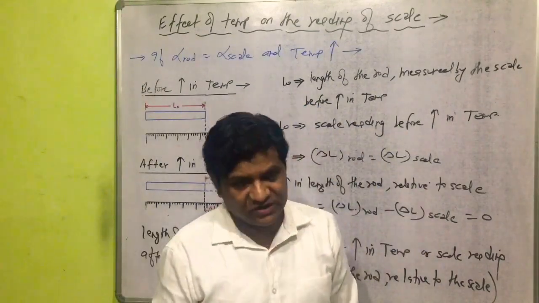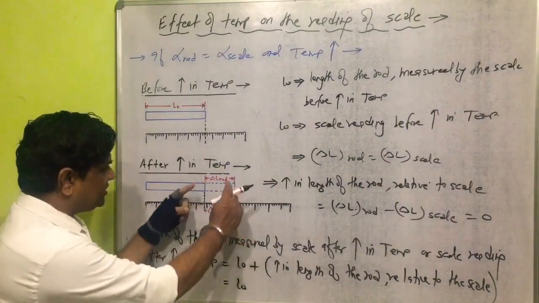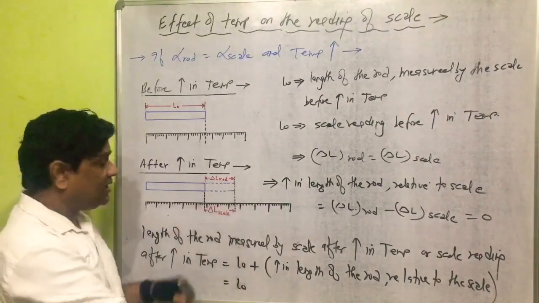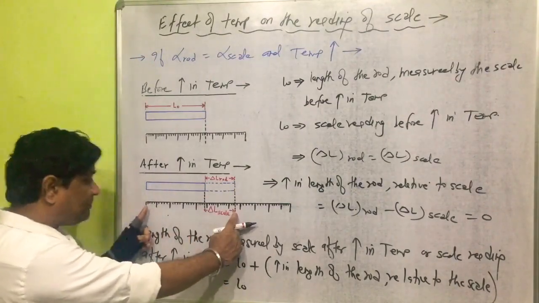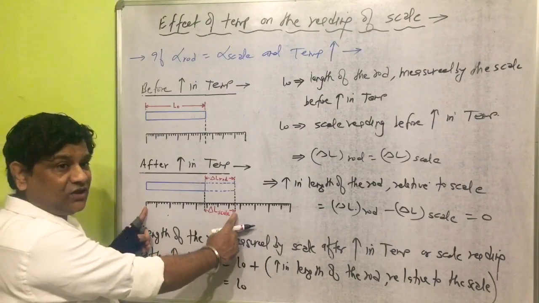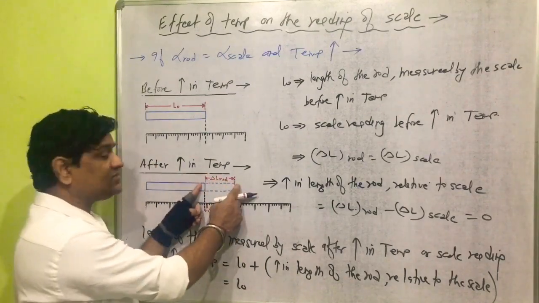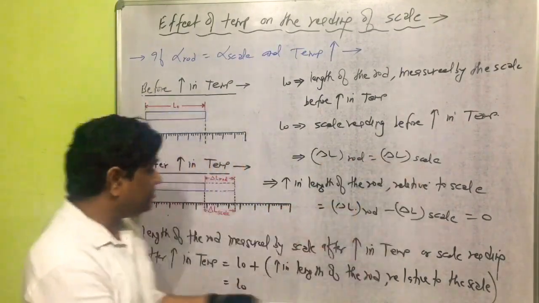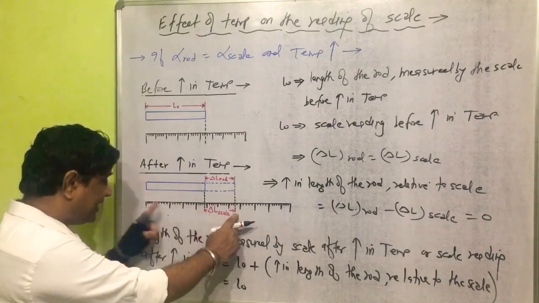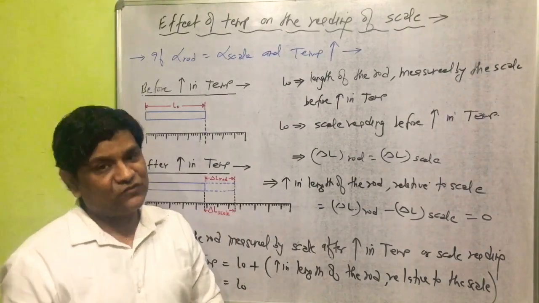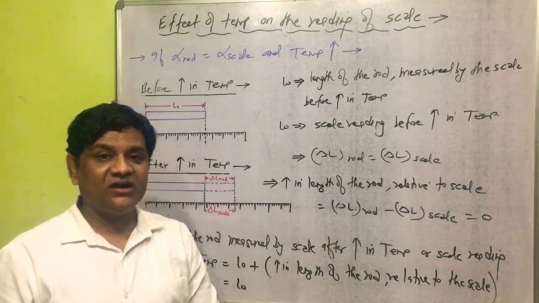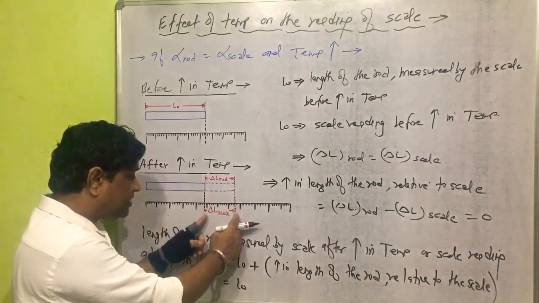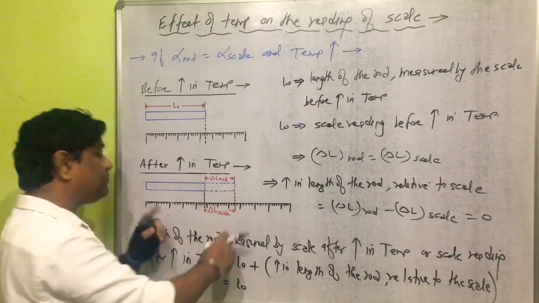Now, you know, all students here, this is the increase in length of the rod, and this is the increase in length of that part of the scale. And you know here, the increase in length of the rod will become equal to the increase in length of that part of the scale. Now the question arises here, how will the increase in length of the rod become equal to the increase in length of that part of the scale?